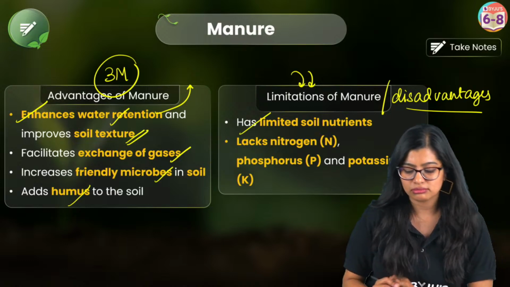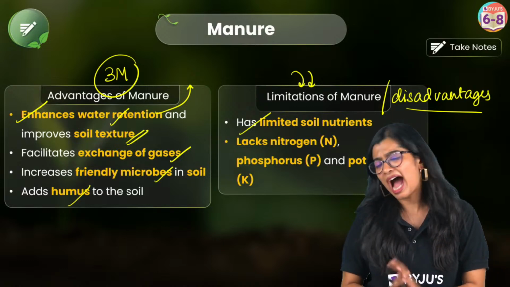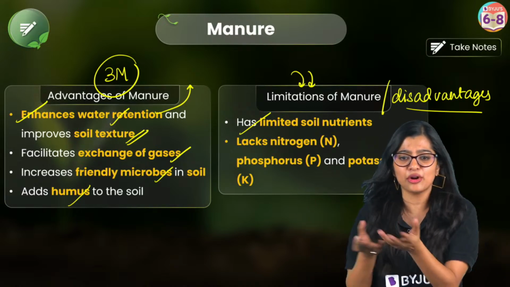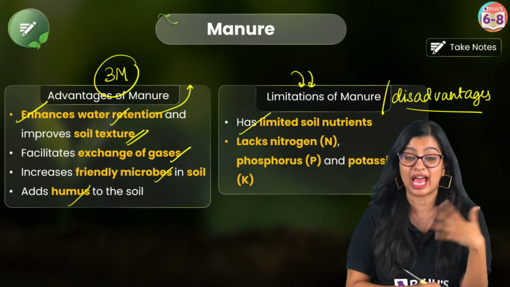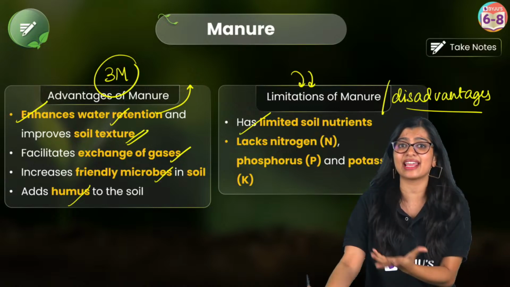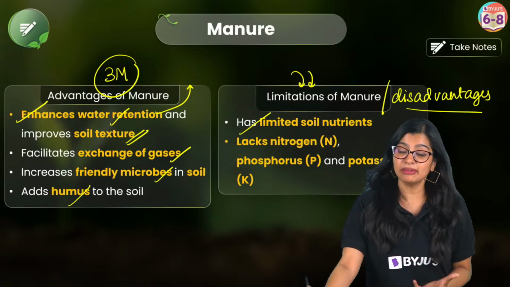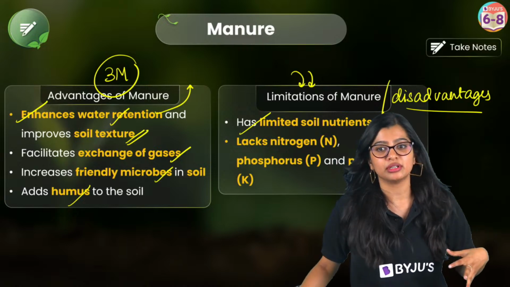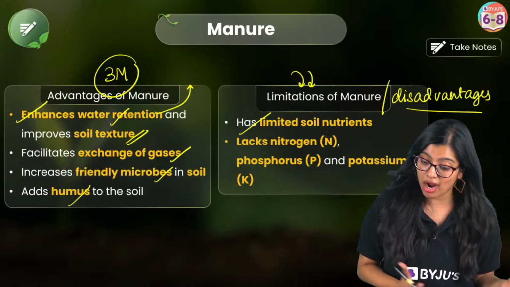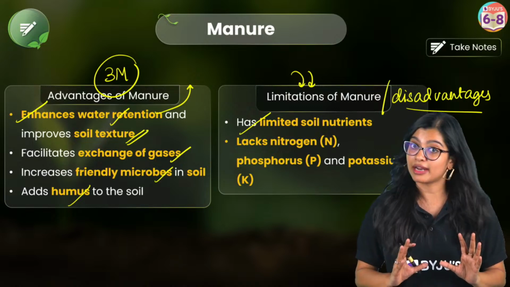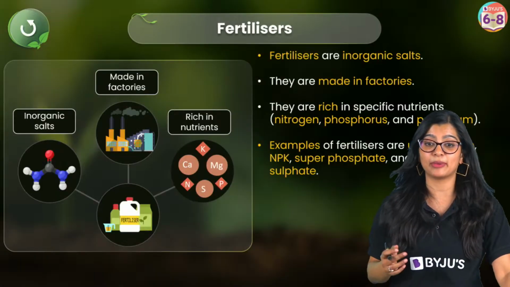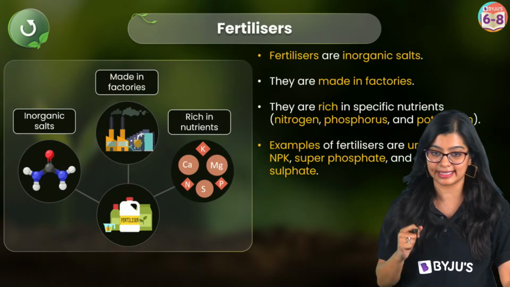I don't know how much nutrient is present. I am saying it is rich in nutrient, but what nutrient? I don't know how much of what is there. I don't know how much nitrogen is there, right? Sometimes my soil will require more nitrogen, but maybe the manure that I have does not have enough nitrogen in it, or it does not have enough phosphorus in it, right? So there could be some disadvantages in this case. That is why they came up with the concept of fertilizers, right?